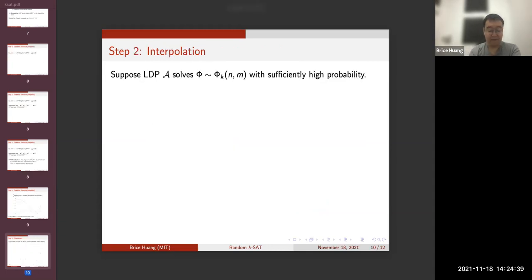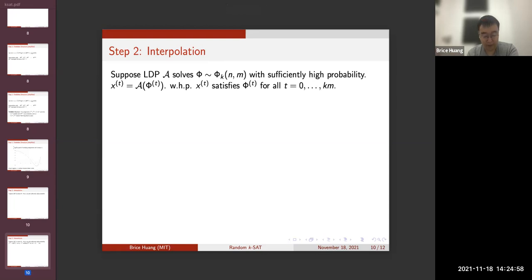And here's how we'll leverage this structural property to show that algorithms can't succeed. So suppose a low-degree polynomial solves random k-sat with sufficiently high probability, namely the probability in the theorem statement at this clause density. Then we can run the algorithm on all the k-sat formulas in our interpolation to get a sequence of assignments. And by a union bound with high probability, all of these assignments will satisfy the corresponding k-sat instance.